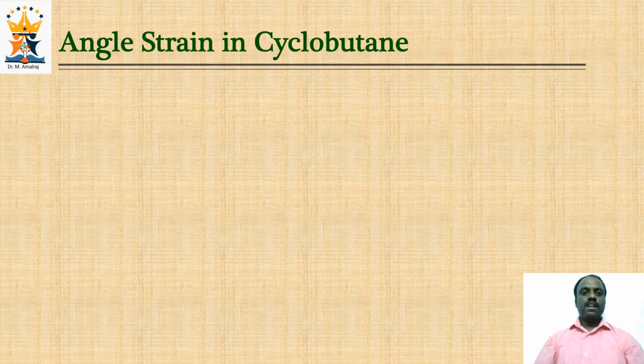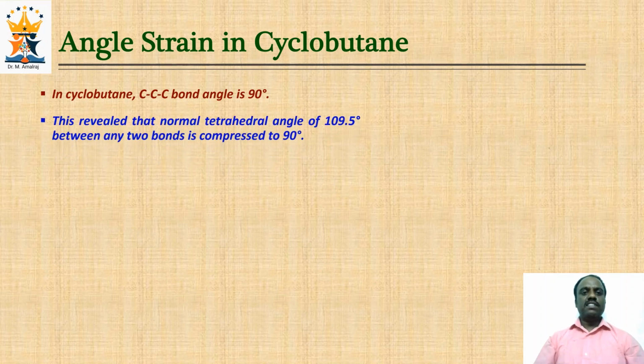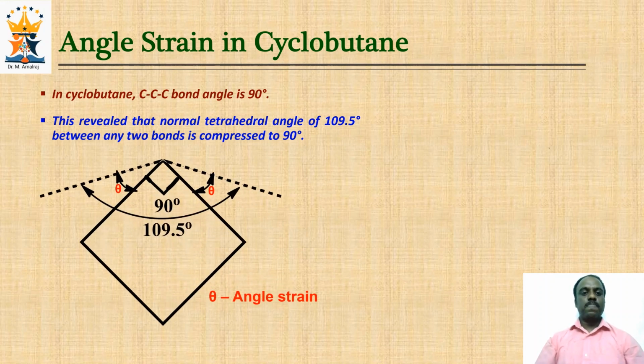In a similar way, the angle strain in cyclobutane can be calculated. In cyclobutane, the carbon-carbon-carbon bond angle is 90 degrees. That means the normal tetrahedral bond angle of 109.5 degrees is now compressed to 90 degrees. Look at the diagram.